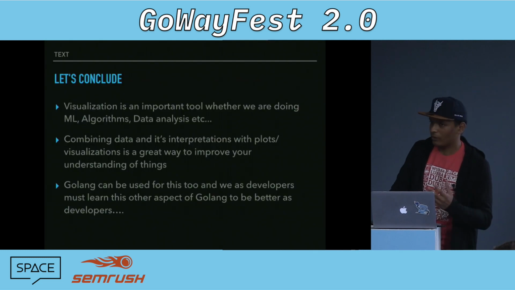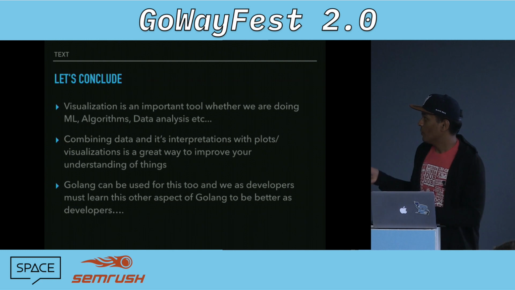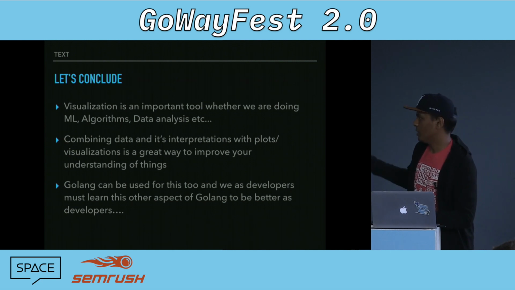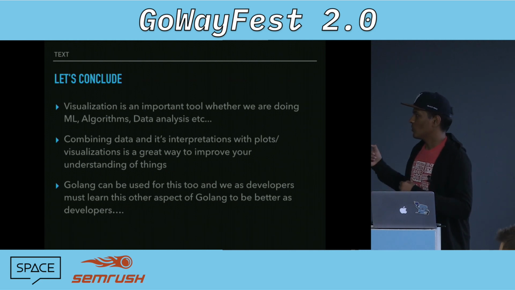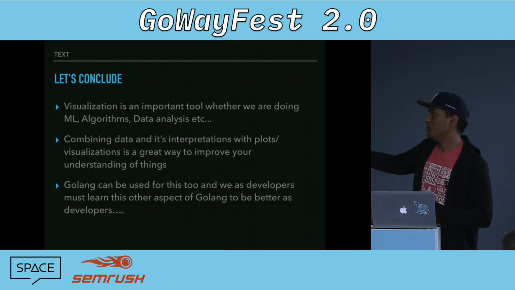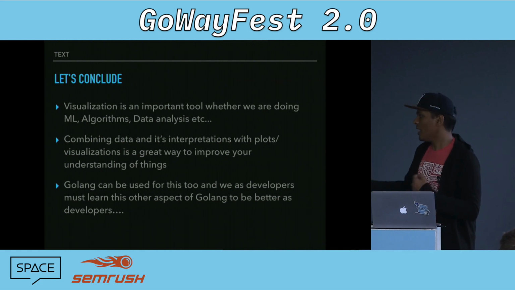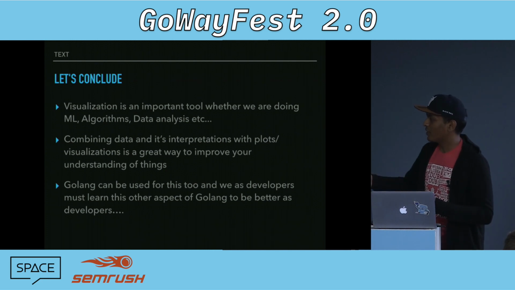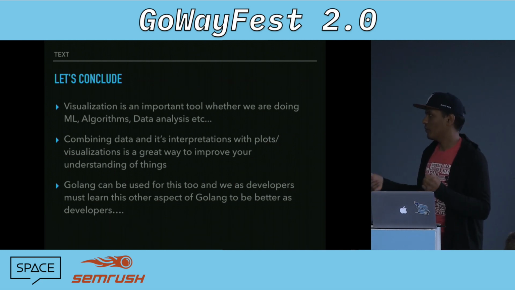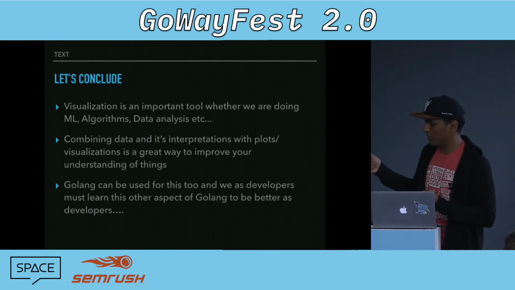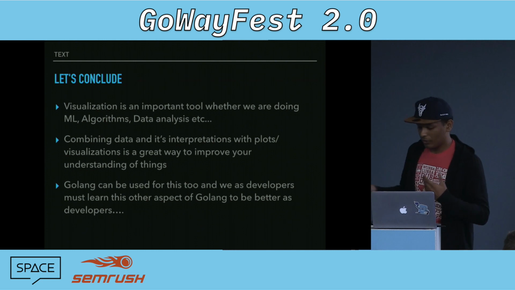So let's conclude this library. Visualization is a really important tool in machine learning algorithms and data analysis. Combining data and its interpretations with plots and visualizations is a great way to improve your understanding of things. Generally, we don't use Golang for this. If I ask you to make a machine learning model, 9 times out of 10 you will go to Python, and that's probably because it's the right thing to do. But we can also use Golang, Ruby, and other languages for visualizations and making small plots, or even just doing simple tasks for your college or school work. So you can try out these libraries and look at this other perspective of Golang.